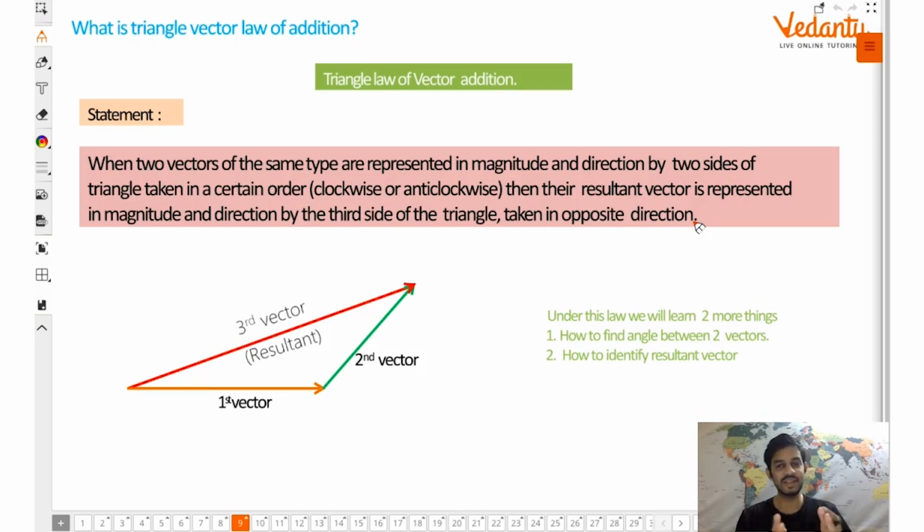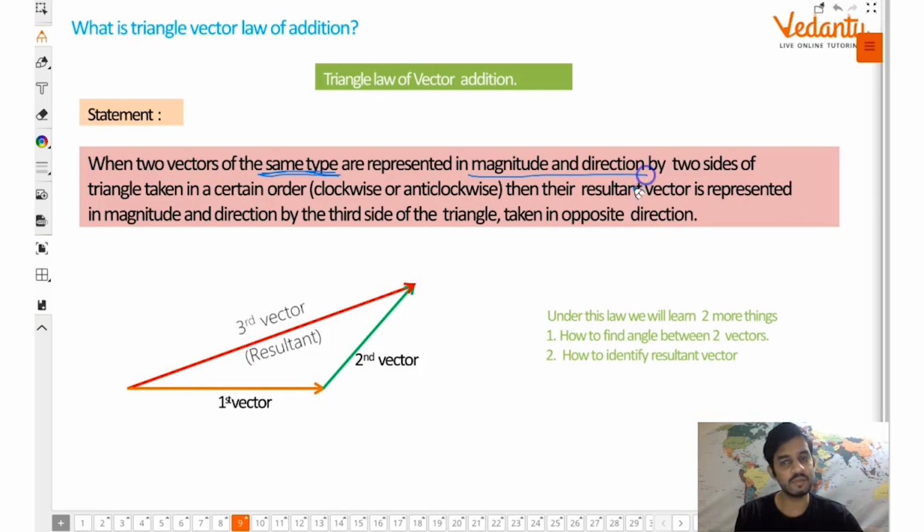So now let's understand the statement. Let's mark the important words here. First condition is of the same type. This is very underrated but very important. Why? Because only you can add vector or physical quantities which are of the same type. You cannot add displacement in force. 5 न्यूटन का फोर्स लगा, 10 मीटर्स का डिस्प्लेसमेंट हुआ, टोटल कितना हुआ? Not defined. ओके, 5 न्यूटन का फोर्स है, 10 न्यूटन का एक और फोर्स है. Now resultant you can find out. So first important point is the same type.